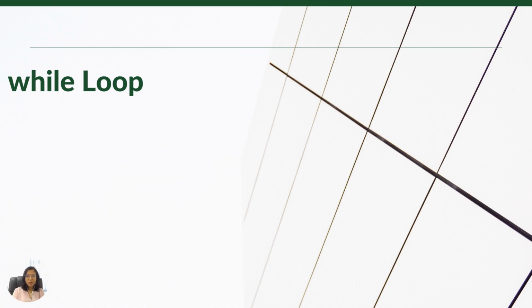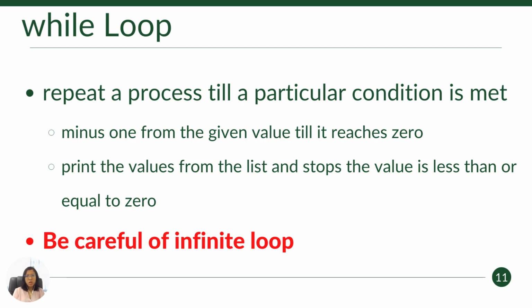Now, we have covered the for loop. So what we are going to do is write a while loop. What's the difference between for loop and while loop? While loop repeats a process till a particular condition is met. For loop repeats the process for a fixed, predefined number of times. But while loop repeats the process until a particular condition is met.